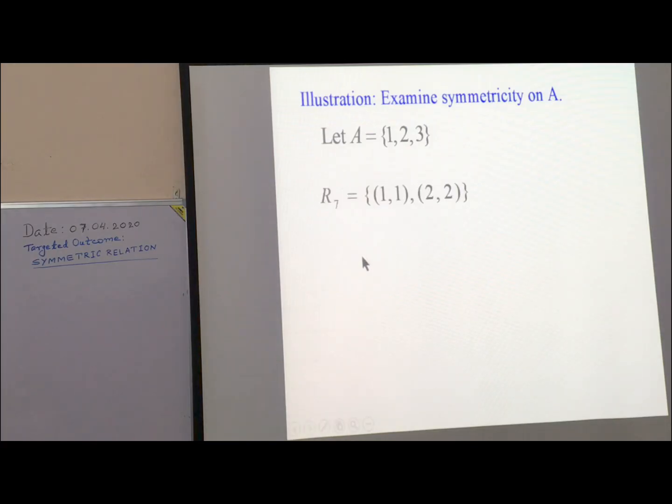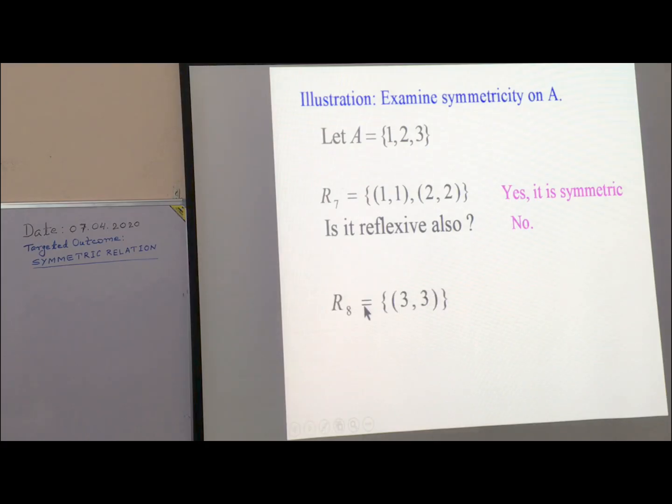R7. Consider R7 a relation on A. We have to answer whether R7 is symmetric on A or not. See 1 1, its opposite 1 1, 2 2, its opposite 2 2. So it is symmetric on A. Is it reflexive? Clearly, A has 3, but ordered pair 3 3 is not in R7, so it is not reflexive.